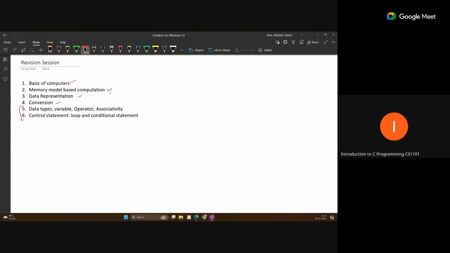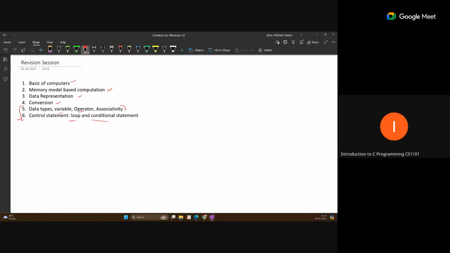In week 3 you should know about data types, why we use these data types, and what the data types in C are, variables and rules of variable naming, and operators, operator associativity and precedence. These are the topics from week 3. After that, from week 4 you should have a good understanding of loop syntax and conditional statements in C. We have already seen the for loop and while loop. You should know the proper working of the for loop and while loop.